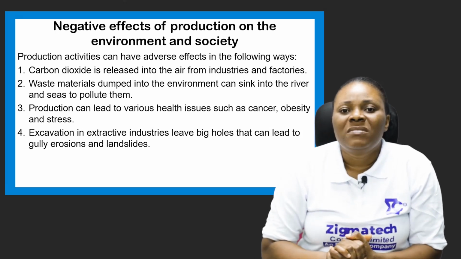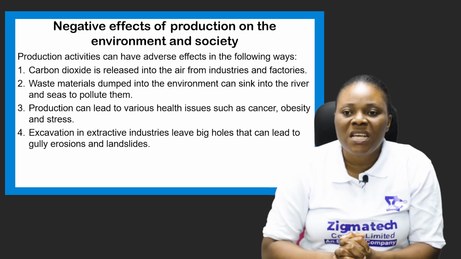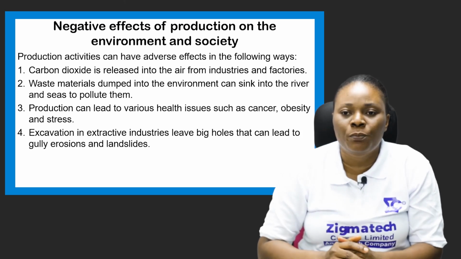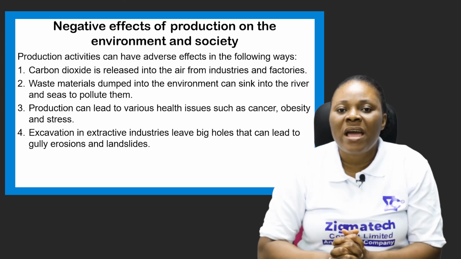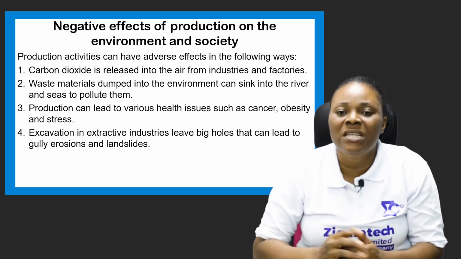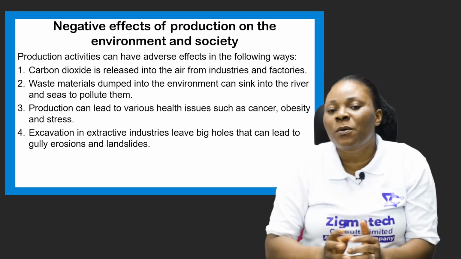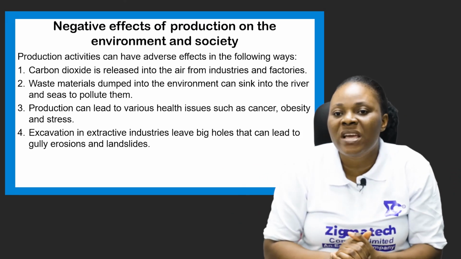Another negative effect of production is waste materials dumped into the environment can sink into the river and seas to pollute them. You see some factories, some industries where these production activities are carried out. They don't have a good, proper way of disposing their waste. Some of them litter the environment with the waste.